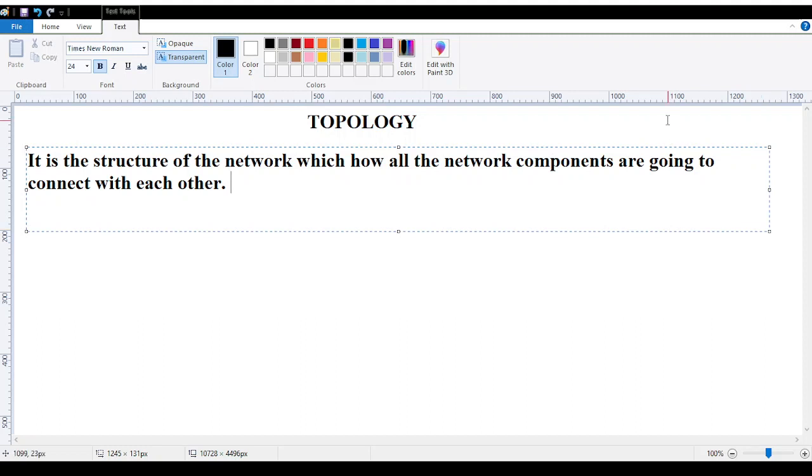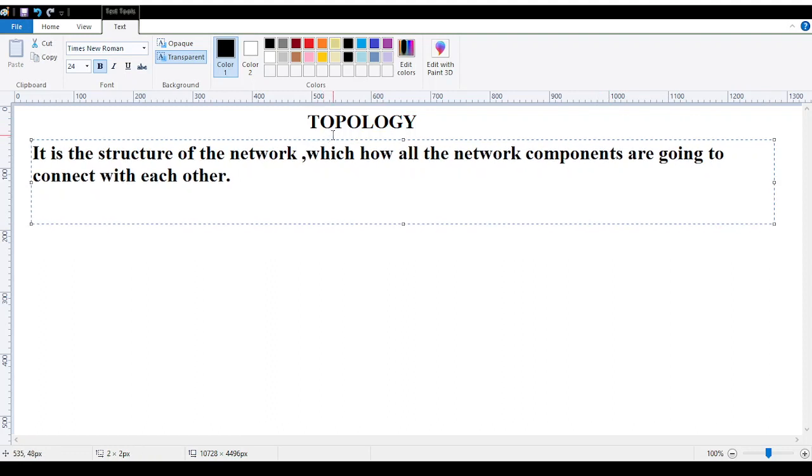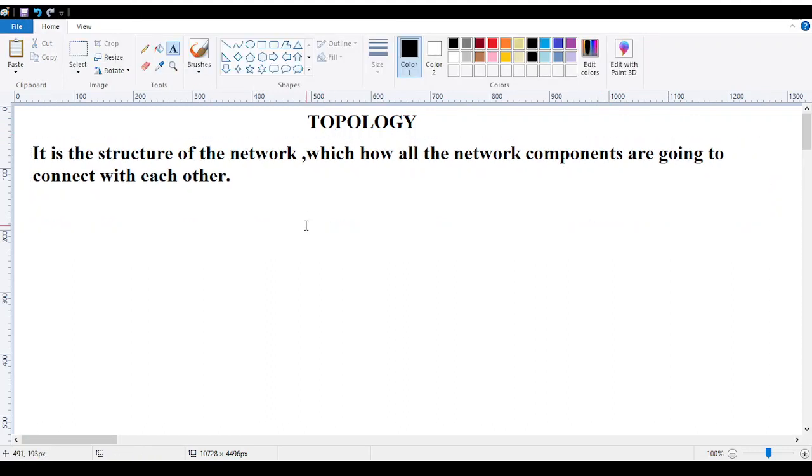Why the structure of the network? In many ways, topology is referred to as architecture. It is referred to as structure, blueprint, frame, diagram. All of these are correct in relation to topology. Why is this important?